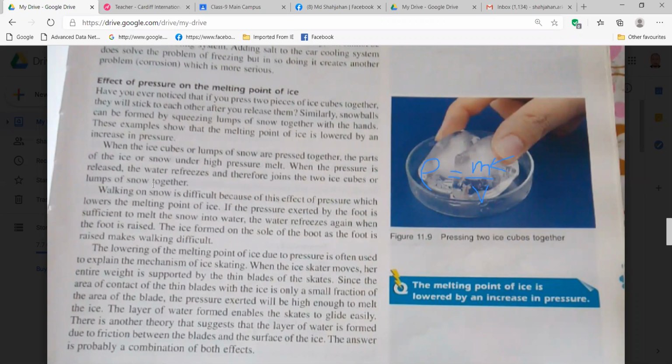When the ice cubes or lumps of snow are pressed together, the parts of the ice or snow under high pressure melt. When the pressure is released, the water freezes and therefore joins the two ice cubes or lumps of snow together. Walking on snow is difficult because of the effect of pressure, which lowers the melting point of ice. If the pressure exerted by the